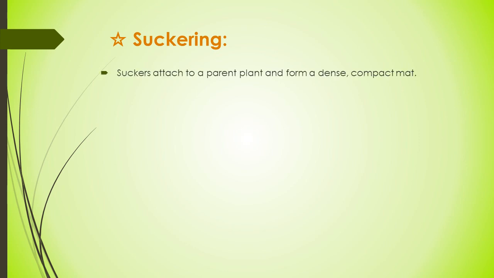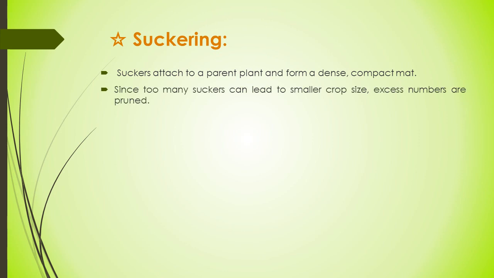Another method of vegetative propagation is suckering. Suckering is done by suckers. What is meant by suckers? It is very important to know what a sucker is, and then you can understand the process of suckering. Suckers are actually vigorous vertical growth coming from the root or lower main stem of a plant.